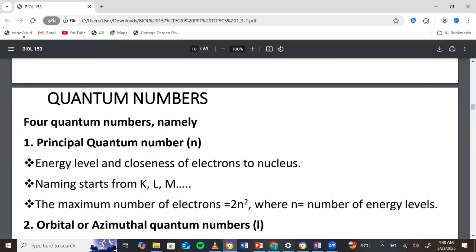Now, from all that has been said, we got a concept that we use to describe the entire nature of electrons and orbitals. And we call that concept quantum numbers. And so in the next video, we'll talk about quantum numbers and how they can give a complete description of electrons, and how we can use the knowledge of quantum numbers to write the electronic configuration. And how the electronic configuration would now give us an idea about how the periodic table has been arranged.